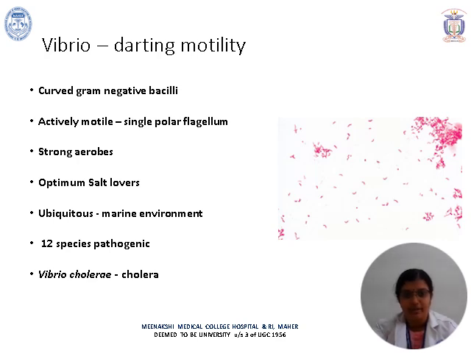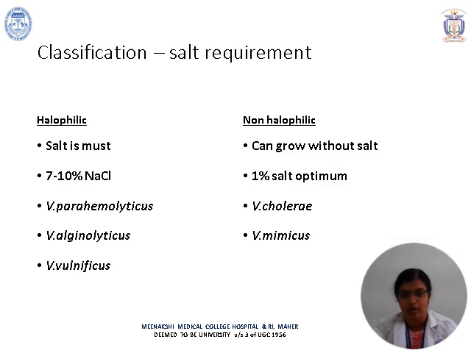The basic characteristic of Vibrio Cholerae is darting motility. It is a curved gram-negative bacilli which is actively motile with a single polar flagellum. These belong to the Vibrionaceae family, and they are optimum salt lovers. They are usually found in marine environments, and there are around 12 species which are pathogenic. The most common species that causes infection is Vibrio Cholerae, causing cholera.